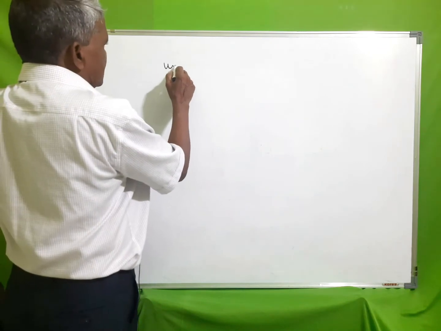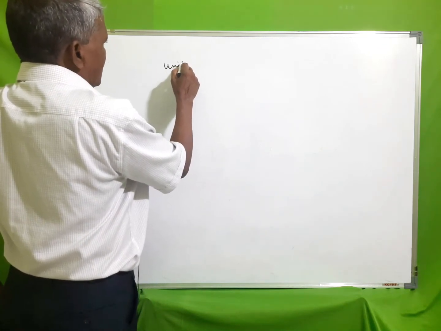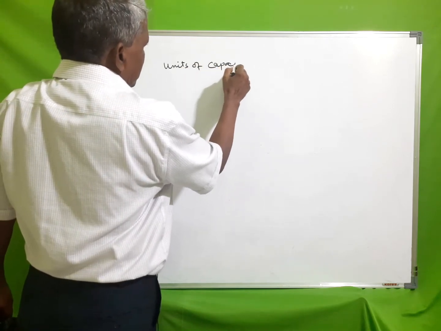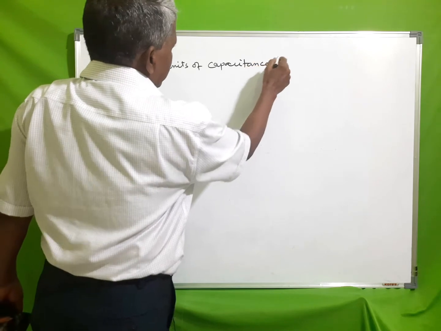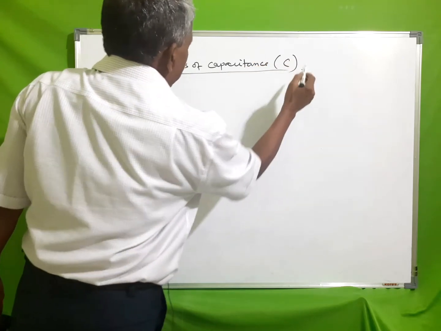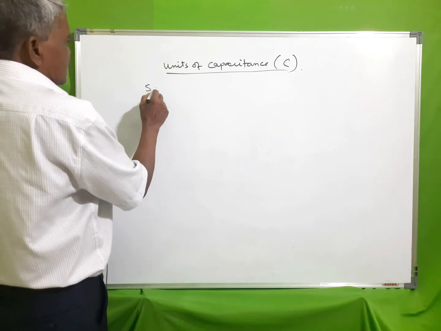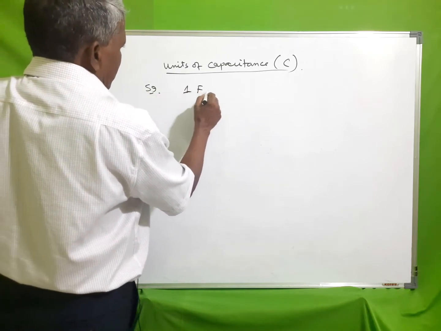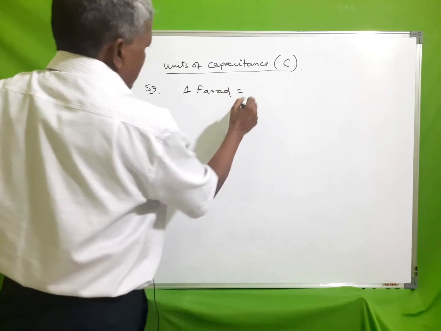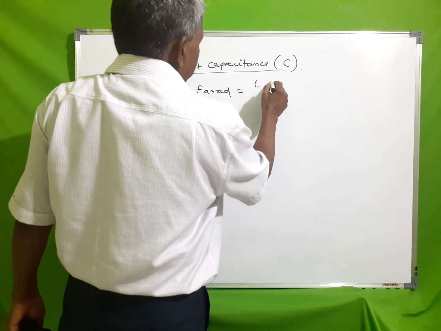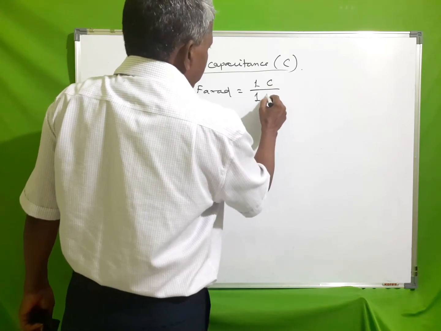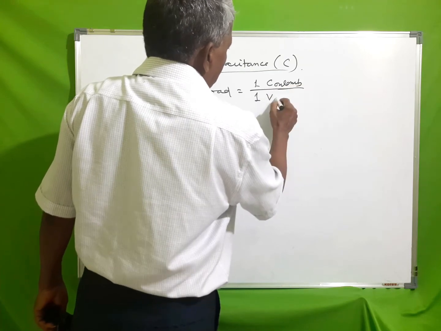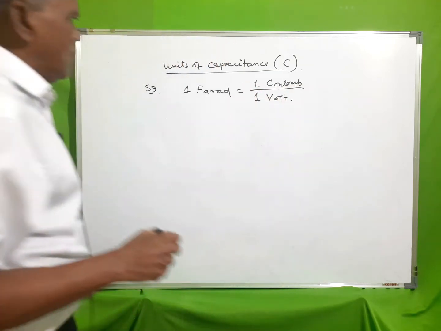Units of capacitance C. In the SI system, the unit is 1 farad. If a charge of 1 coulomb is raised to a potential difference of 1 volt, then it is defined as 1 farad.